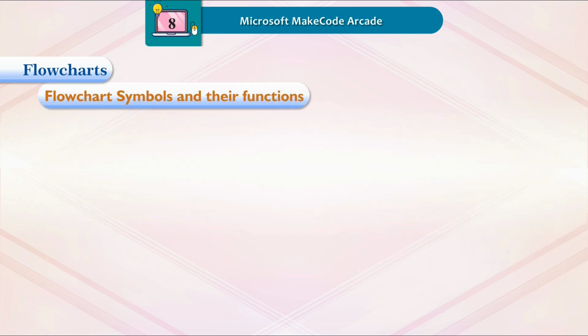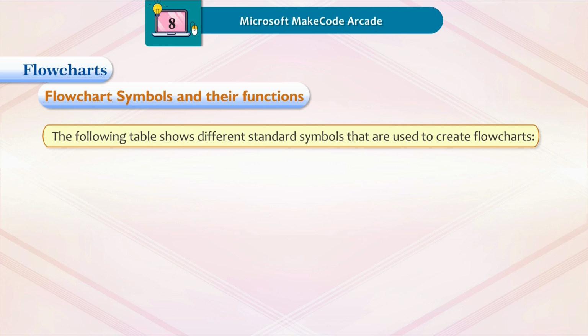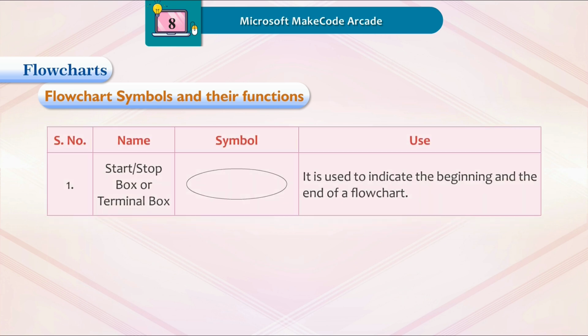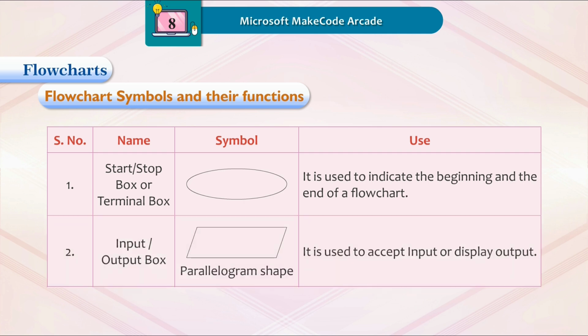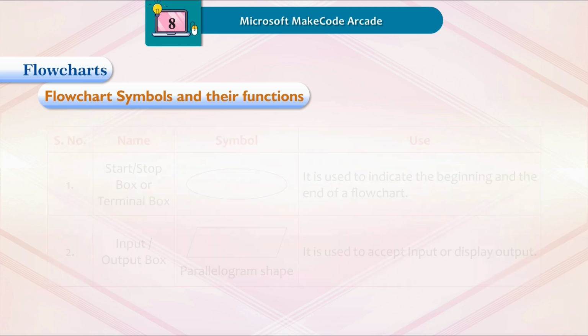Flowchart symbols and their functions. The following table shows different standard symbols that are used to create flowcharts. 1. Start or stop box or terminal box. It is used to indicate the beginning and the end of a flowchart. 2. Input or output box, parallelogram shape. It is used to accept input or display output.